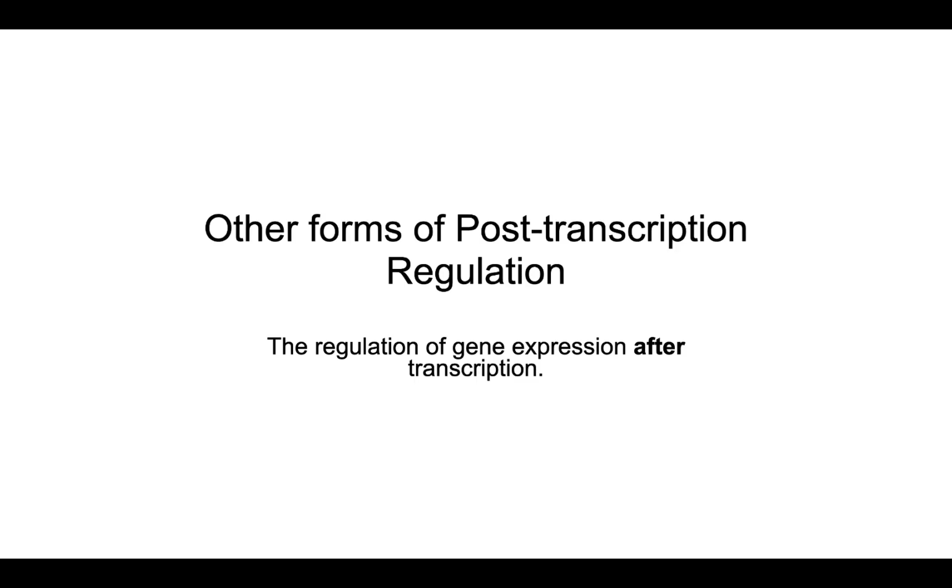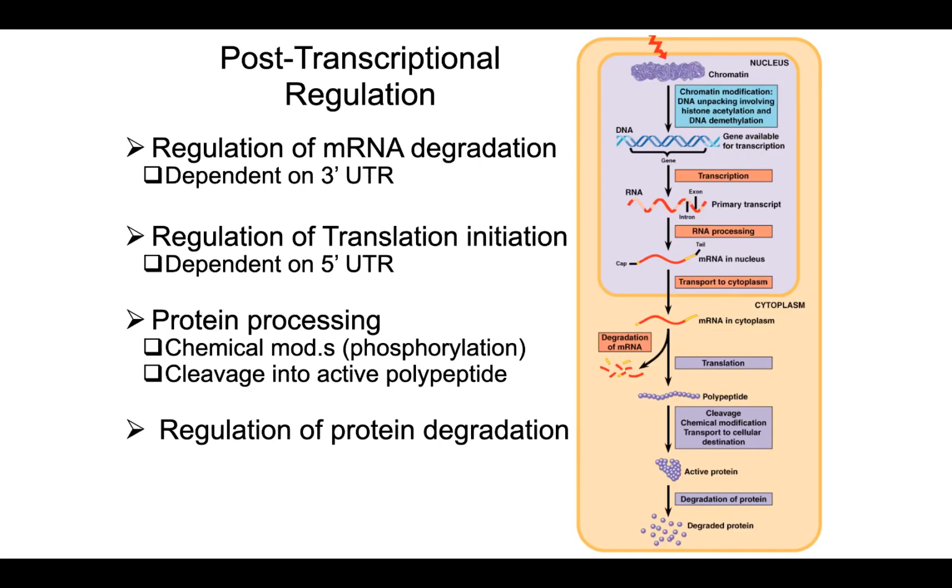Now, there's other forms of post-transcriptional regulation. The regulation of mRNA degradation that's independent of these microRNAs is dependent on 3' UTRs. And in fact, often the sequence to which microRNAs bind is within the 3' UTR. The regulation of translational initiation is dependent upon sequences of the 5' UTR. Proteins, once they are made, still have to be chemically modified, like phosphorylated, or sometimes they have to be cleaved in order to be active. And then there's the regulation of protein degradation.